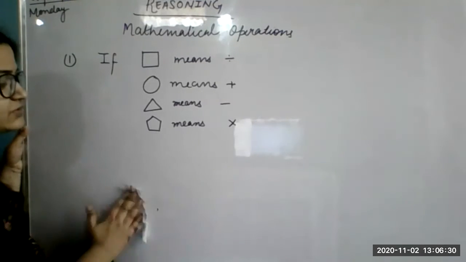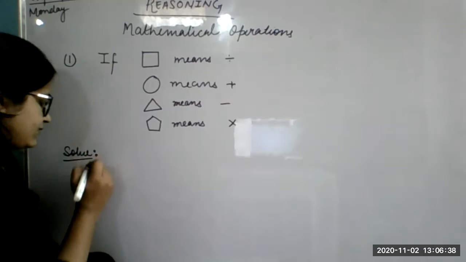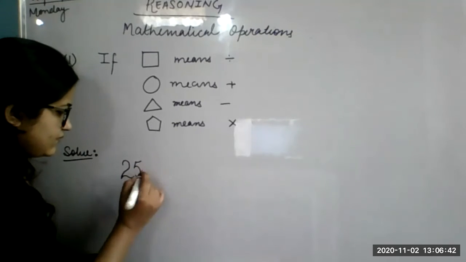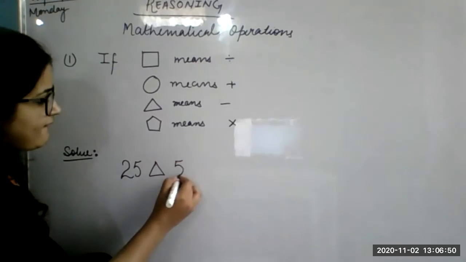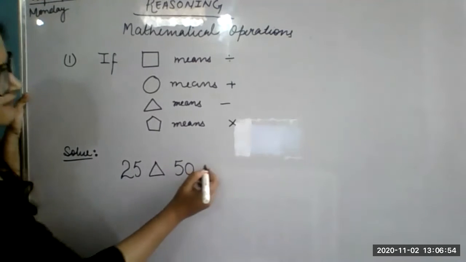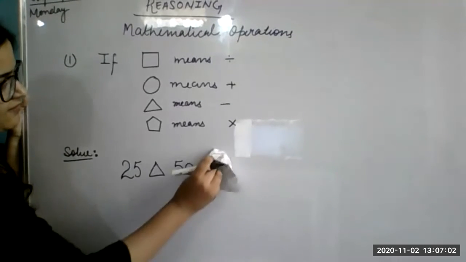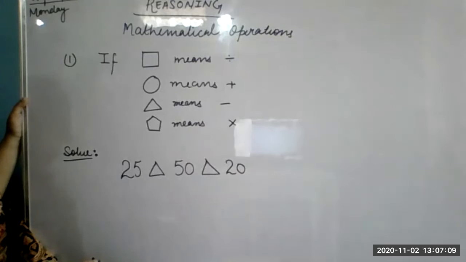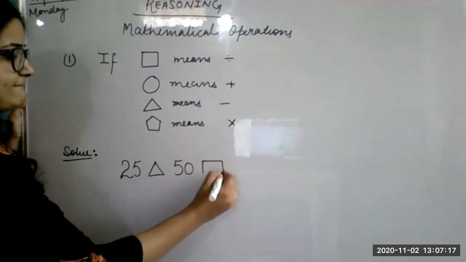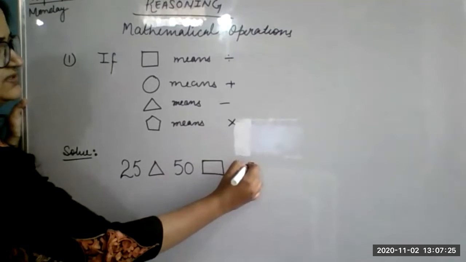Okay, next question, same symbols. Okay, solve this.